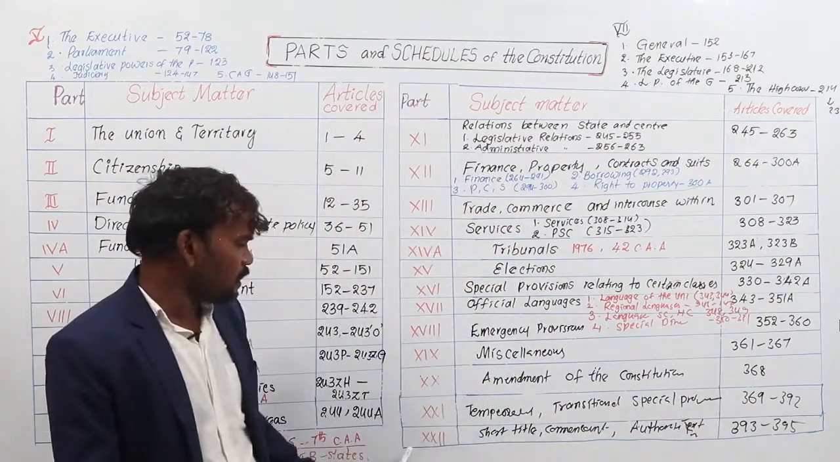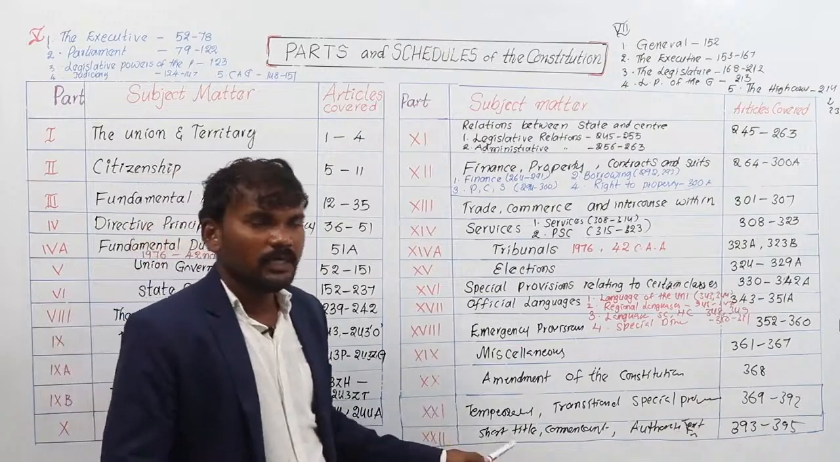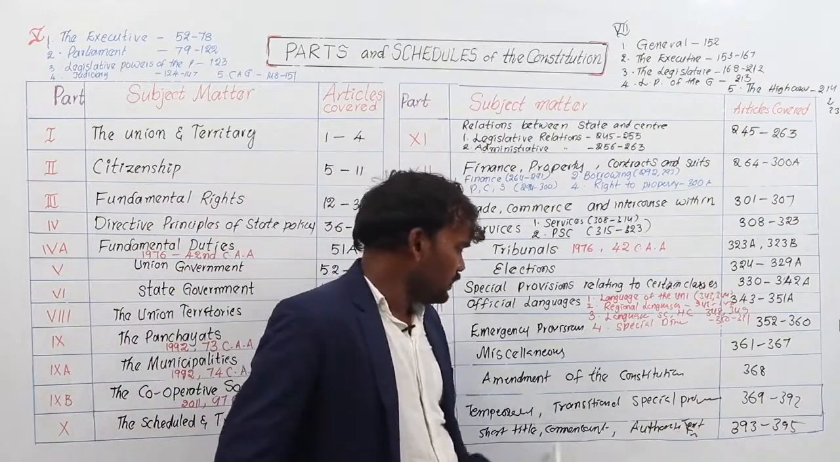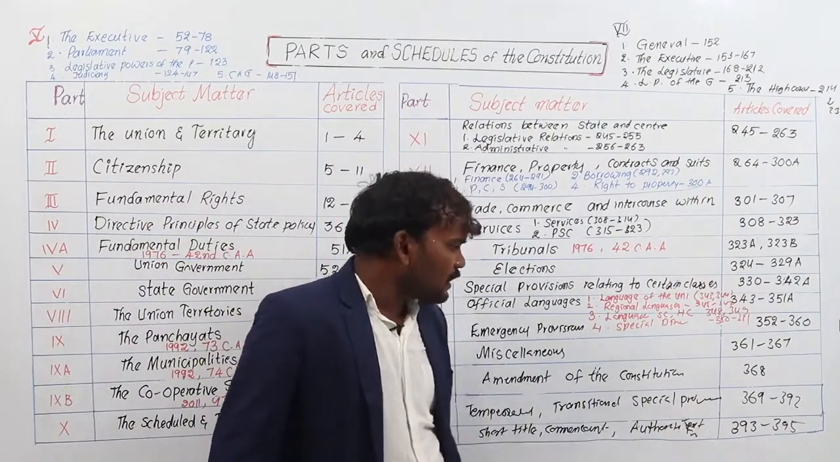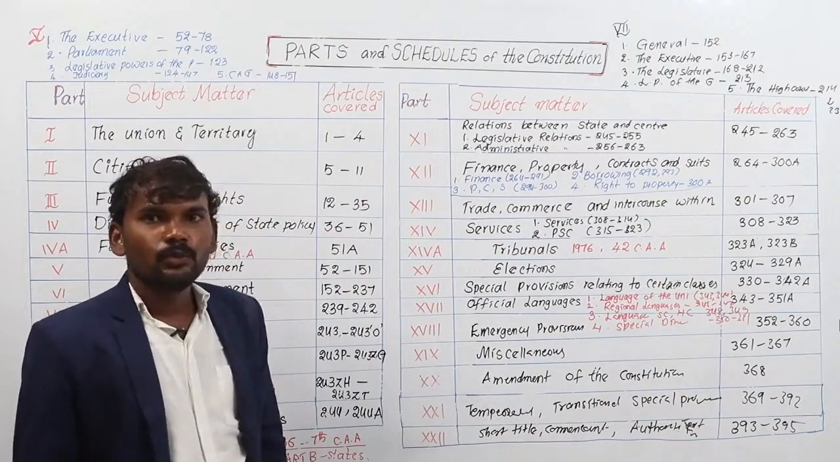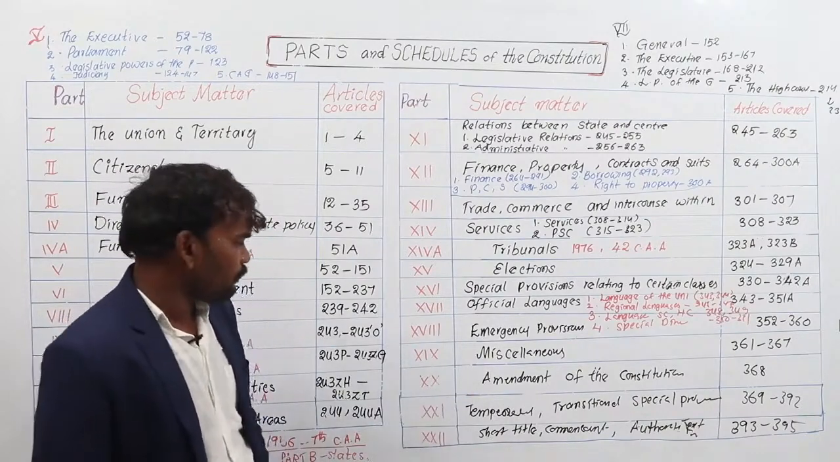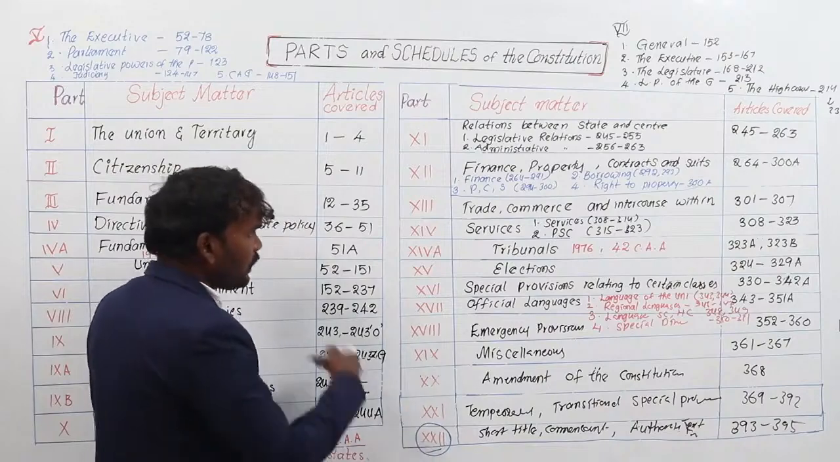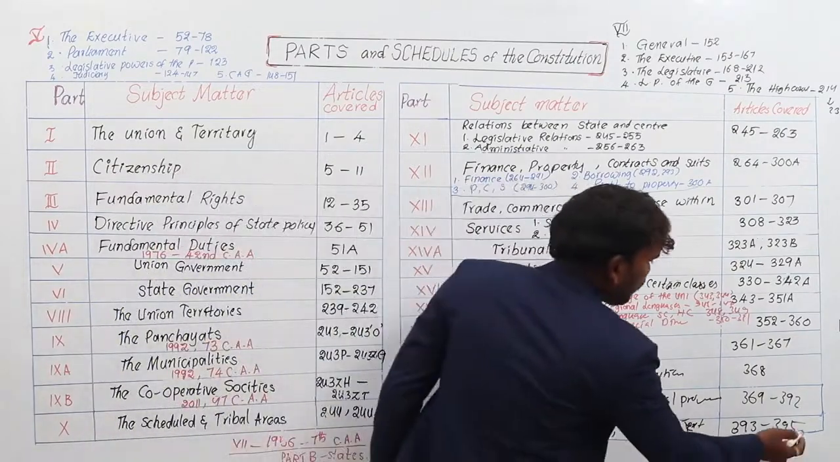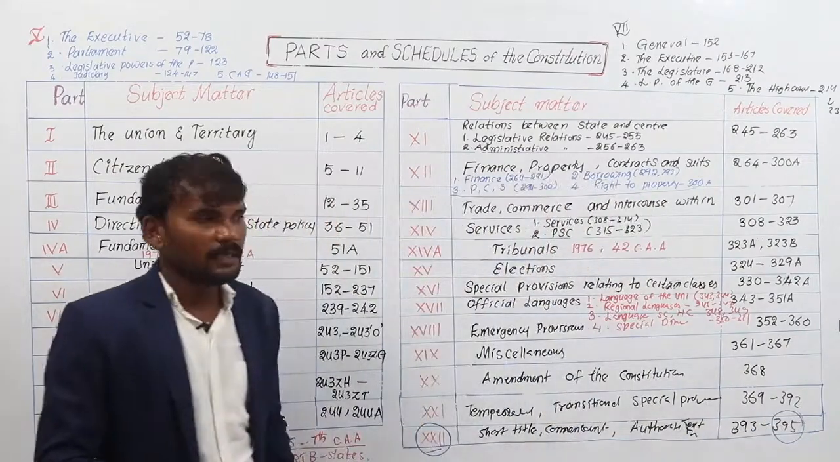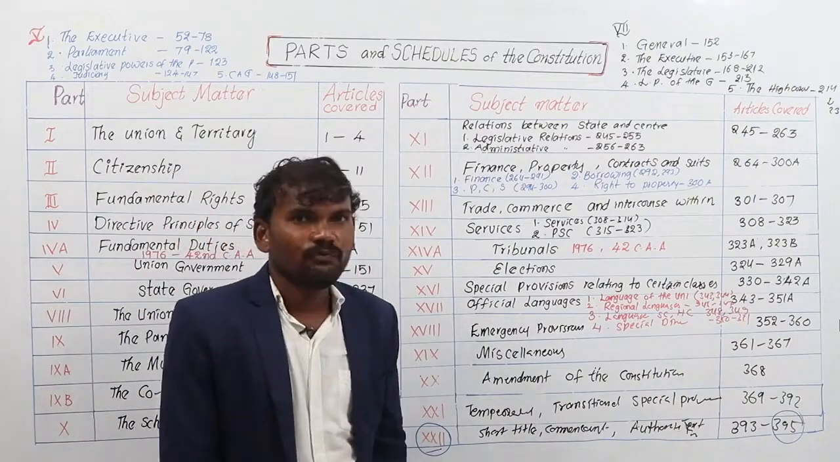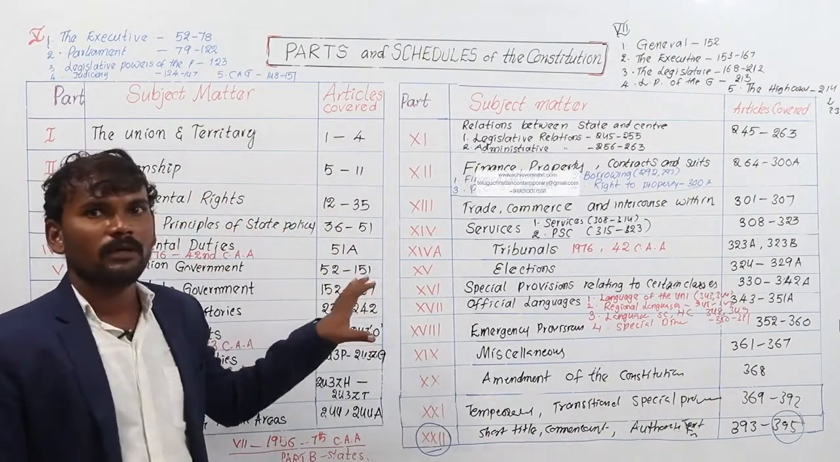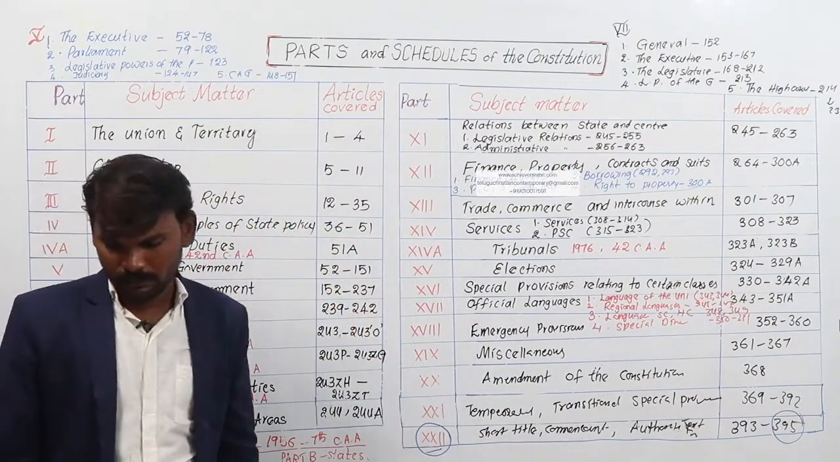And the final part, last part of the Constitution, is short title, commencement date and authorized text in Hindi. All these things come under 22nd part. Articles covered 393 to 395. Here, one thing you have to remember: numbered parts in Indian Constitution is 22, but number of parts is 25. Numbered articles 395, and the number of articles 464. This is all about parts of our Indian Constitution.